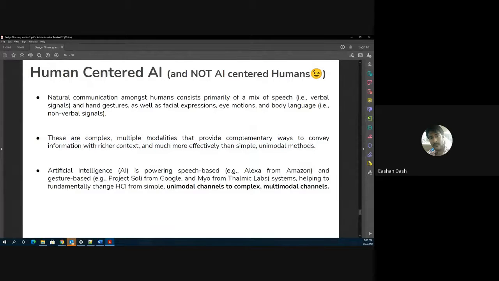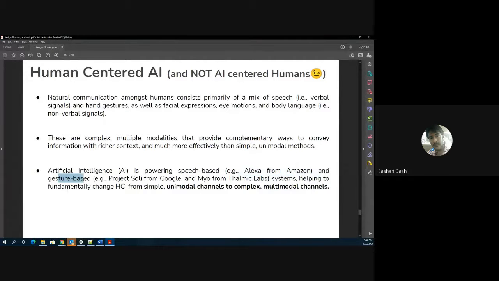Now, what I mean by multimodality is basically a way of giving input. So multimodality means you can give input through your speech, through your expressions, through your body movements, gestures. That is what I mean by multimodalities. So AI is powering speech based, you can say Alexa.